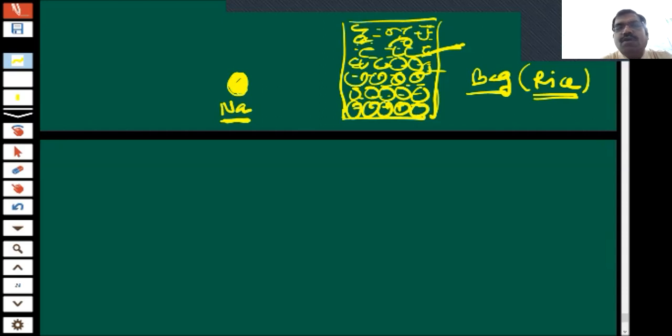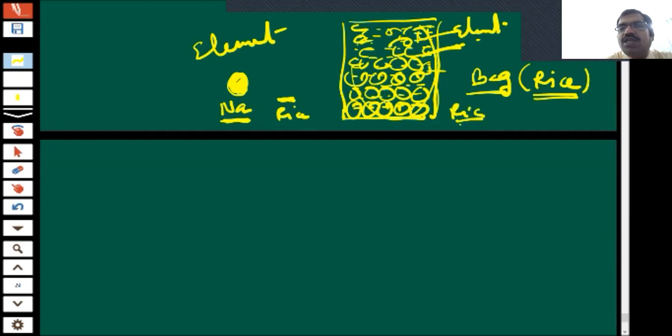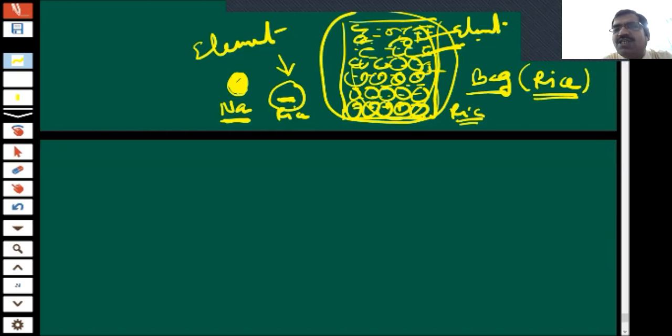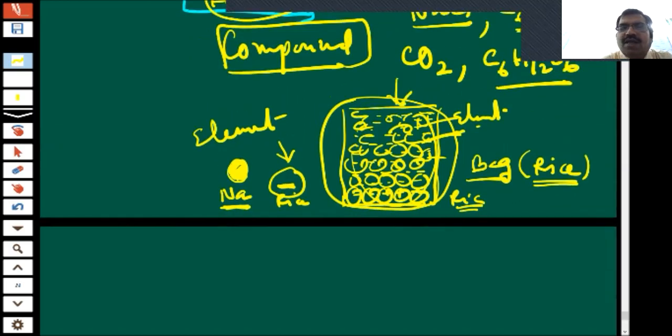Did you understand? So we will call this an element, and we will call this also an element. We will call that particle rice, and we will call this also rice. Because if any person asks, what is this? You will say, this is rice. And if any person asks what is in this bag, you will say, rice. Right. Did you understand, children? Yes, sir. Okay. So this is also an element, and this is the smallest part of the element.